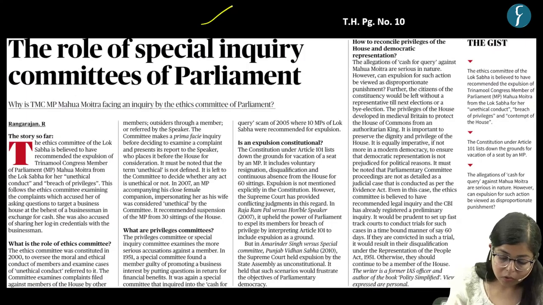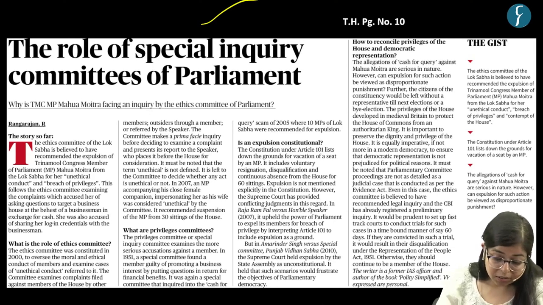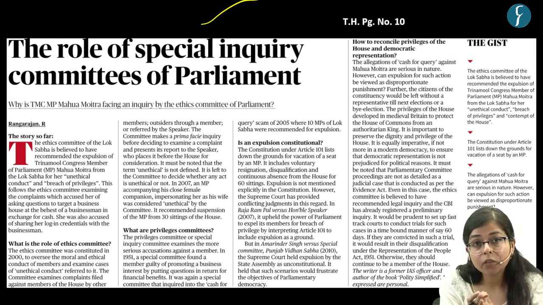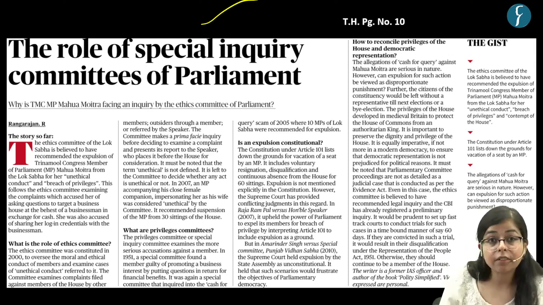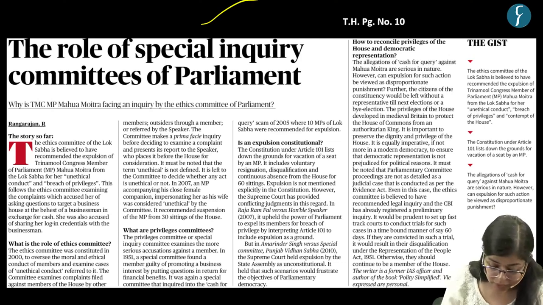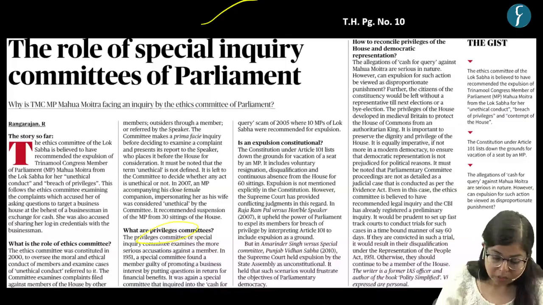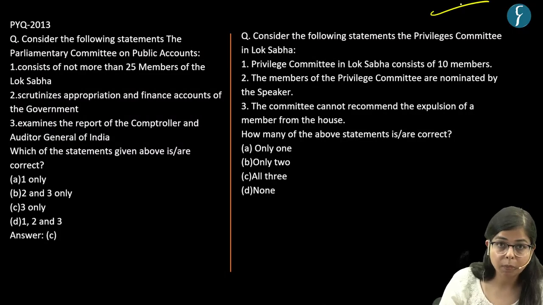Now, let's move on to our final MCQ for the day, and this is inspired by this news article which appeared in The Hindu. The news article is regarding the role of special inquiry committees of Parliament. Special inquiry committees can be formed by Parliament to investigate matters of public importance. And one such example of a special committee is the Privileges Committee of Parliament, right? So we have framed a question on the Privileges Committee in Lok Sabha.